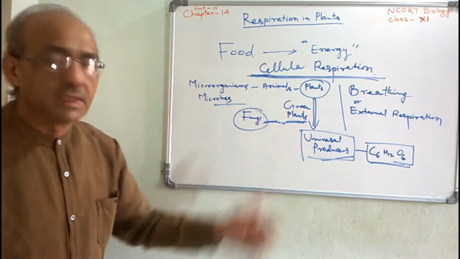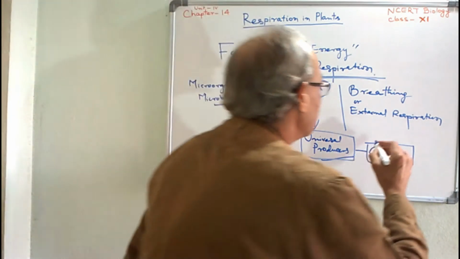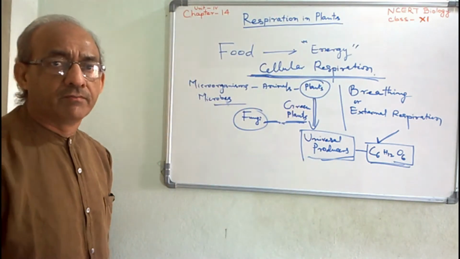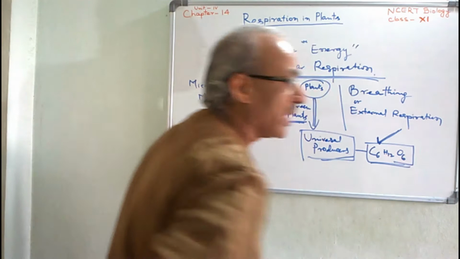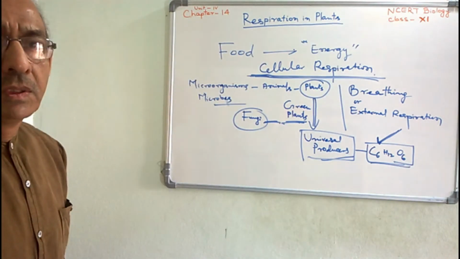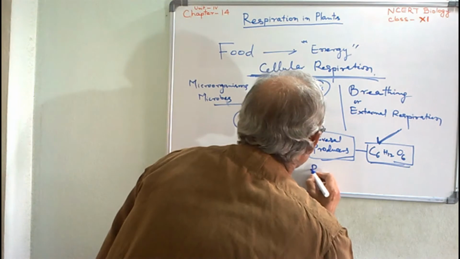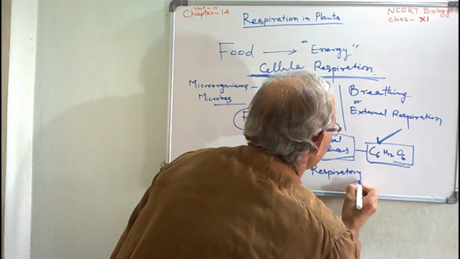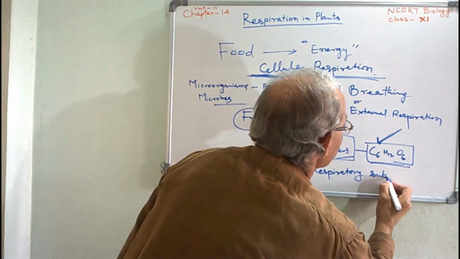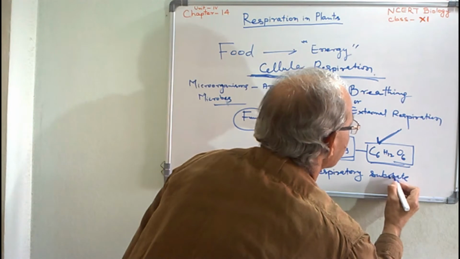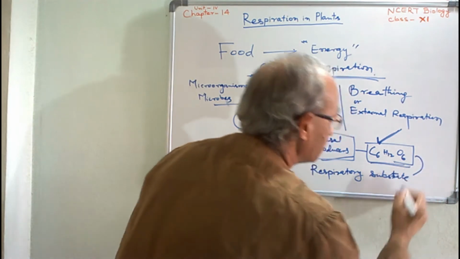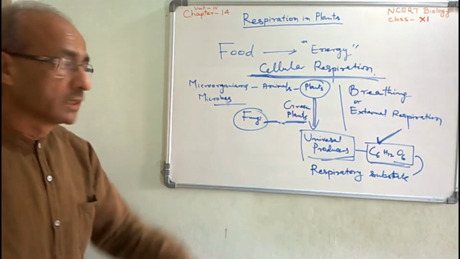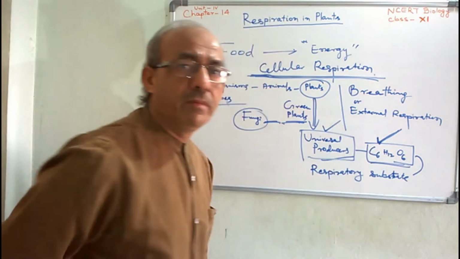So this substance, carbohydrate, which takes part in respiration, is called the respiratory substrate. Are you getting it? Substrate. So carbohydrate is the respiratory substrate for all living things. How? Just we will understand. For plants it is okay.